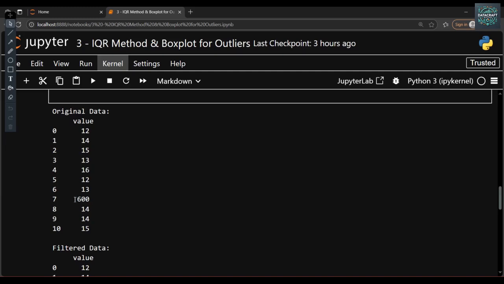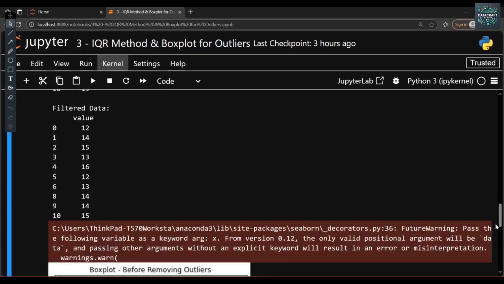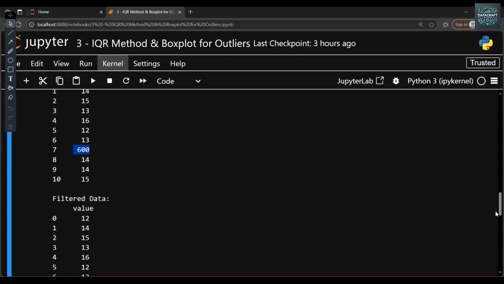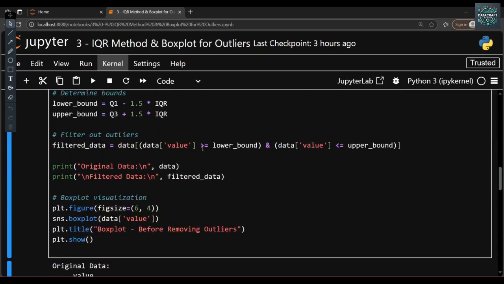This 600 is an outlier. And after filtering this data, you can see we removed the outlier, because there is a formula: greater than or equal to the lower bound and less than or equal to the upper bound.